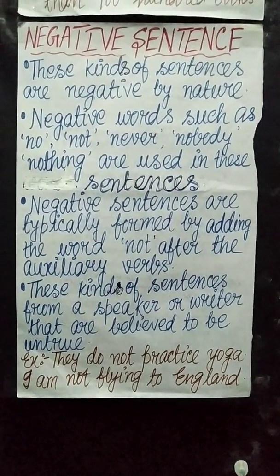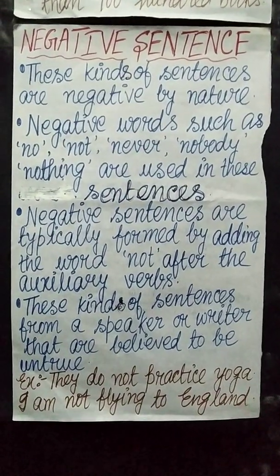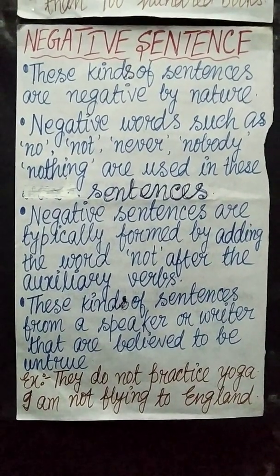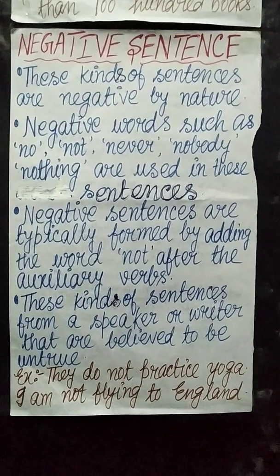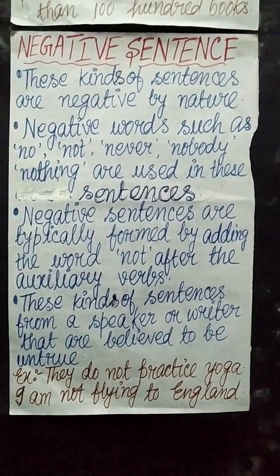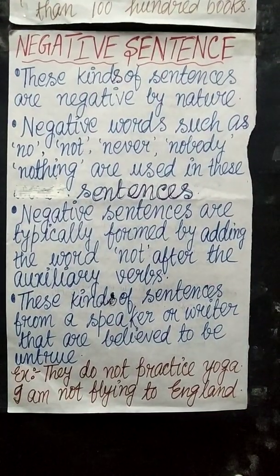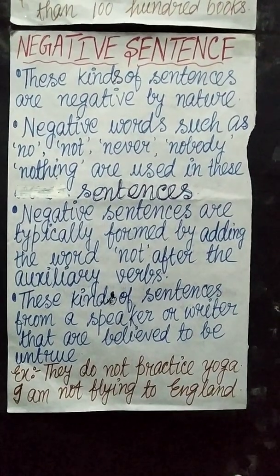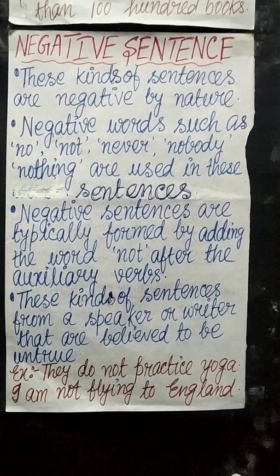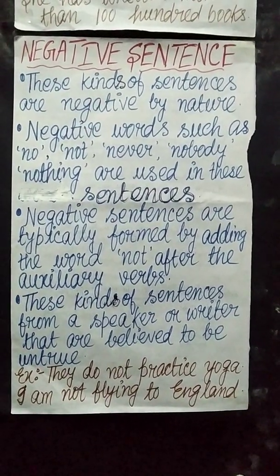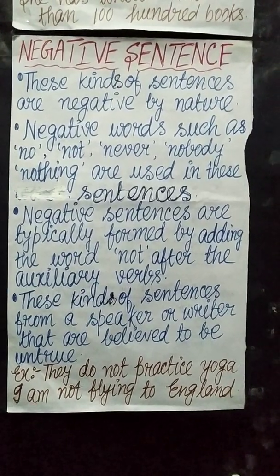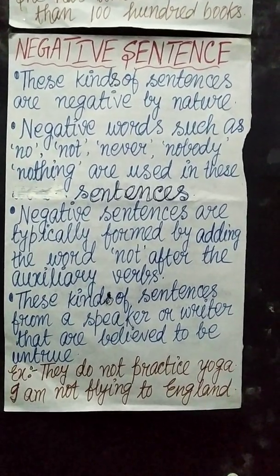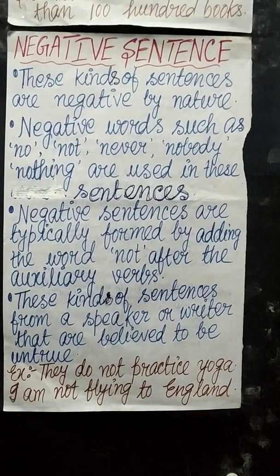In both these sentences you can find, my dear students, that the negative word has been used, and it has been used after the auxiliary verbs. See, first sentence, they do not practice yoga. So do is an auxiliary verb. I have already taught you this. So after adding not after do, we can make it a negative sentence.